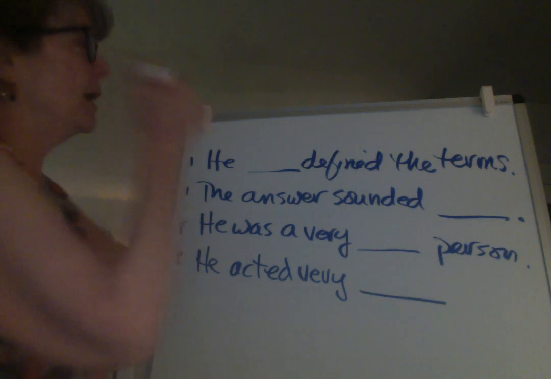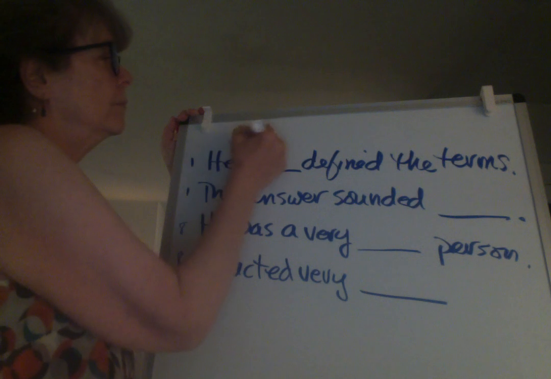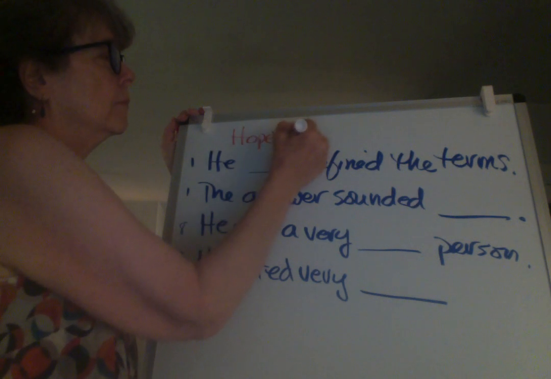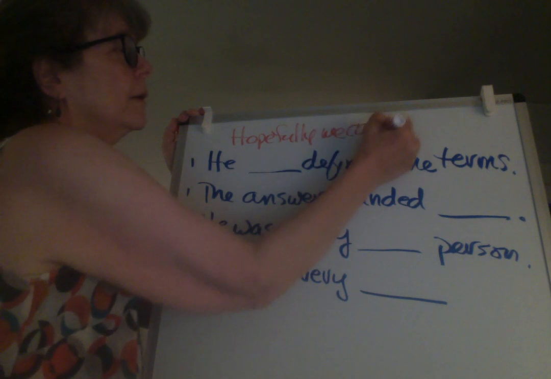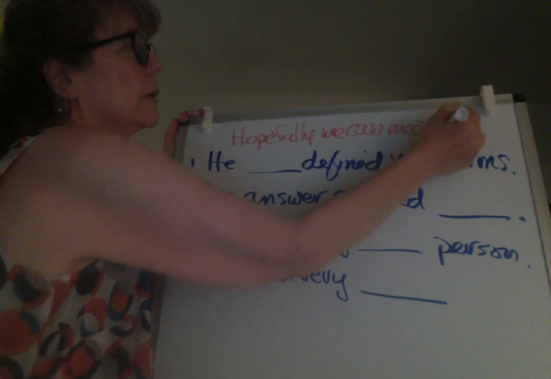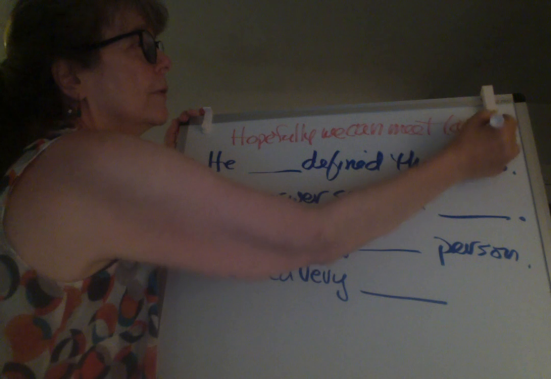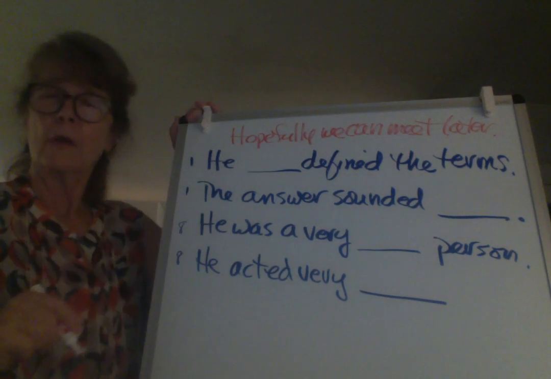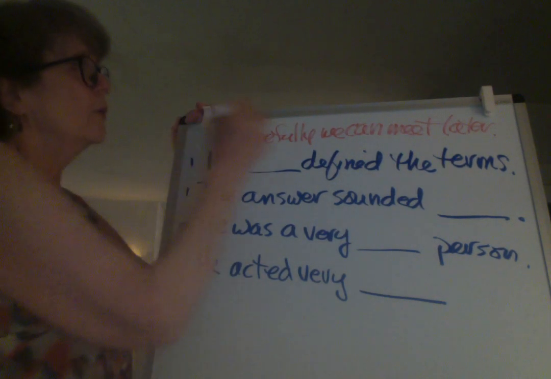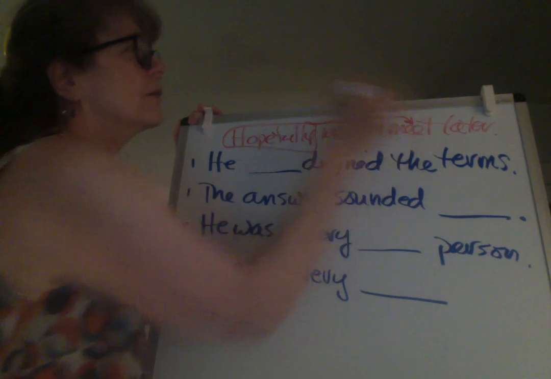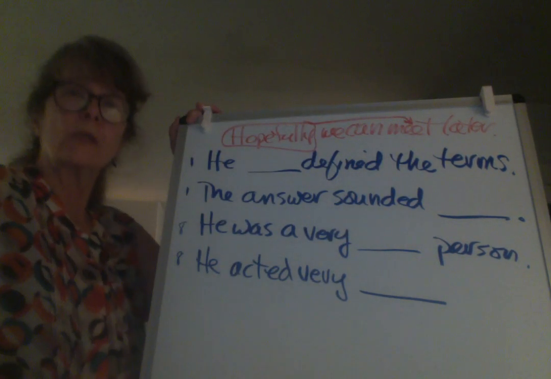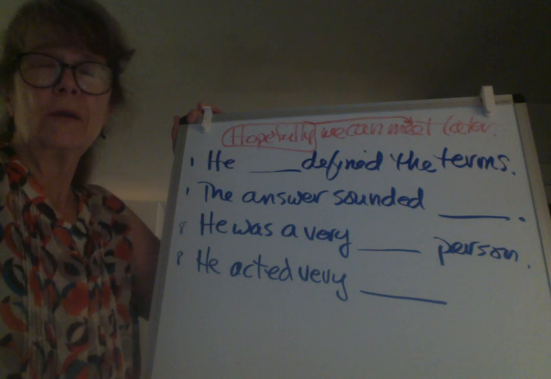But if I say, hopefully we can meet later, hopefully. So do I mean, if this is modifying meet, because it's an adverb, it's going to tell me how we meet.